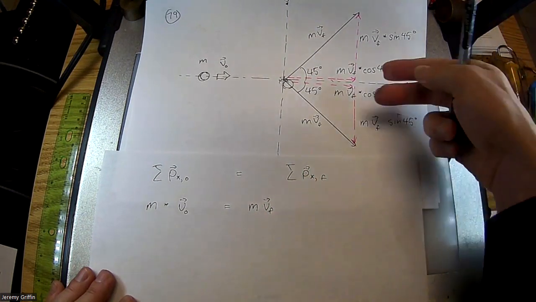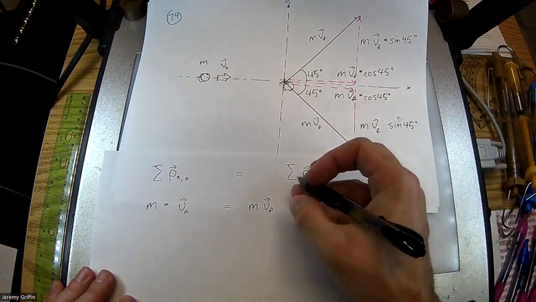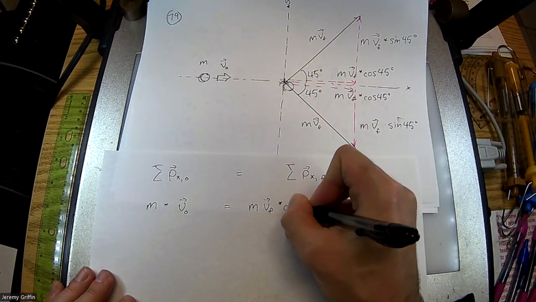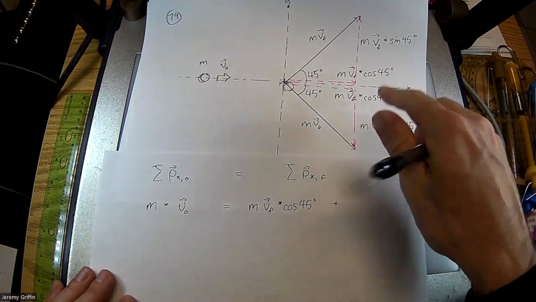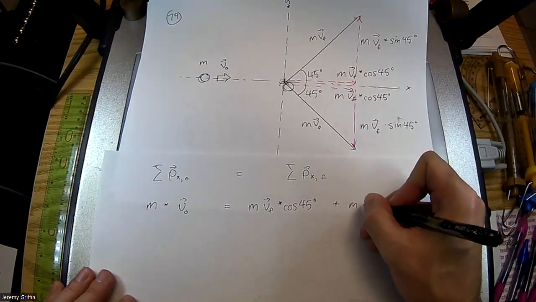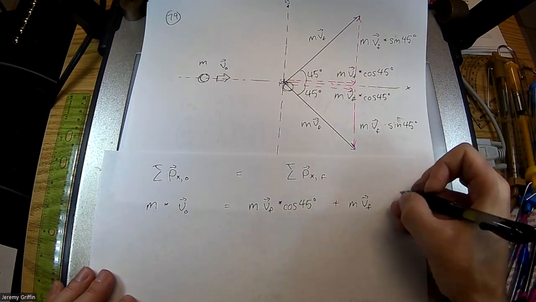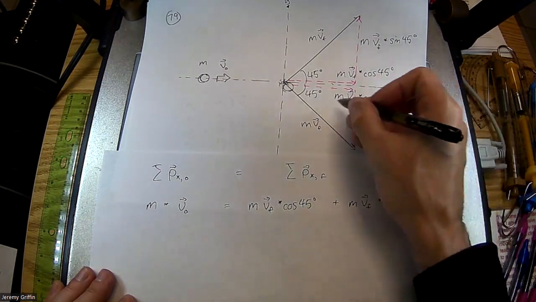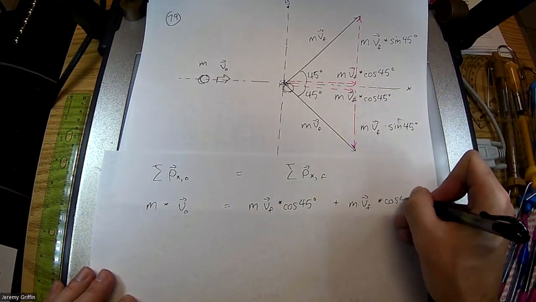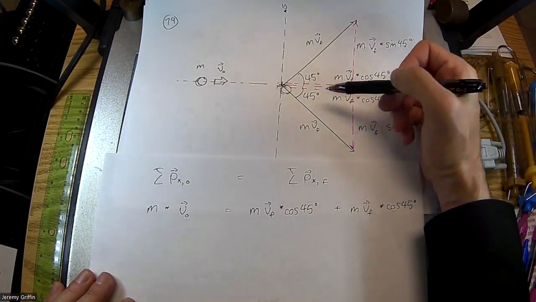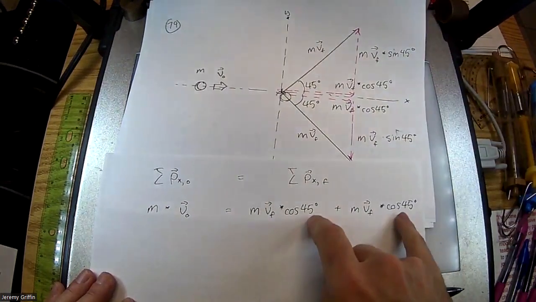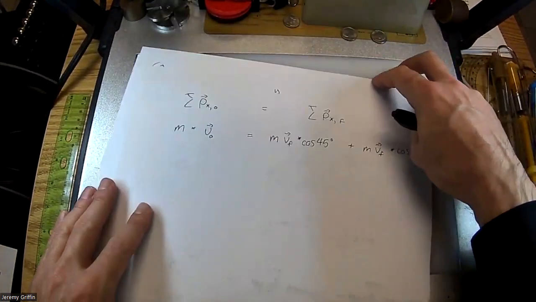Now, since we proved that it's the same velocity final, let's call it VF at this point, times cosine of 45 degrees, plus, and then for the 8 ball, mass of the 8 ball, V final times also cosine 45 degrees. Now it's different 45 degree angles. It's this 45 degrees versus that 45 degrees. But since it's numerically the same, by the time we get to the math, it's all a match.